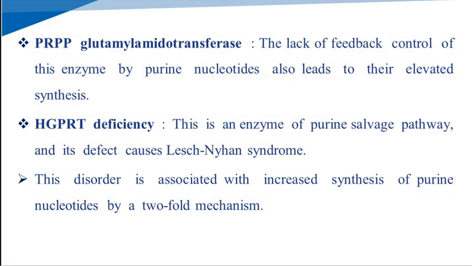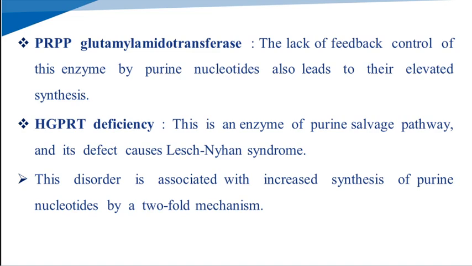Next is the PRPP glutamyl aminotransferase enzyme. Due to the lack of feedback control of this enzyme by purine nucleotides, it also leads to their elevated synthesis. In this enzyme also there is a lack of the feedback control by the purine nucleotides, so it leads to the overproduction of the purine nucleotides. Due to the overproduction of the purine nucleotides, it leads to the elevation of uric acid in the body.